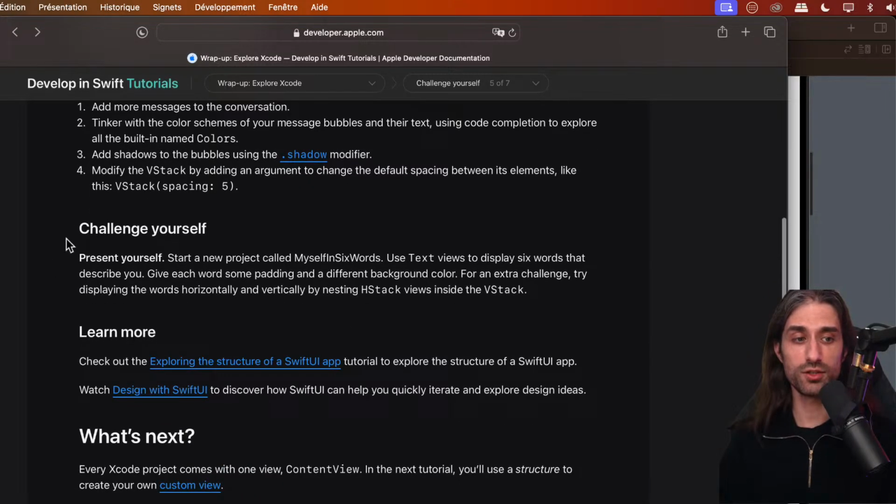And if you want to challenge yourself, so this is something that is usually a bit more complex to do, you can start a new project called Myself in 6 words, use the text views to display 6 words that describe you, give each word some padding and a different background color. For an extra challenge, try displaying the words horizontally and vertically by nesting HStack views inside VStacks.